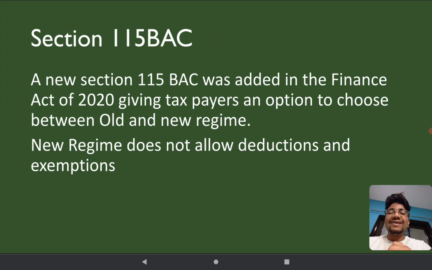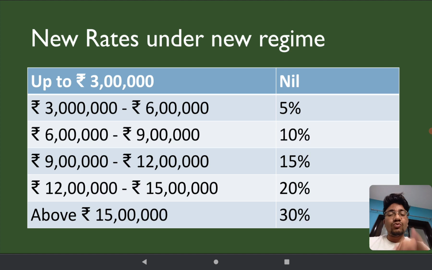Now there is a new regime, section 115 BAC, which talks about the new regime. So instead of going forward with the old rates, you can choose to pay tax at a lower rate, but you have to forego your deductions and exemptions. Now what are these deductions and exemptions? That is what the entire tax regime is all about. But if you want to choose the new regime, you can forego your deductions and exemptions, and you can pay tax at a lower rate.